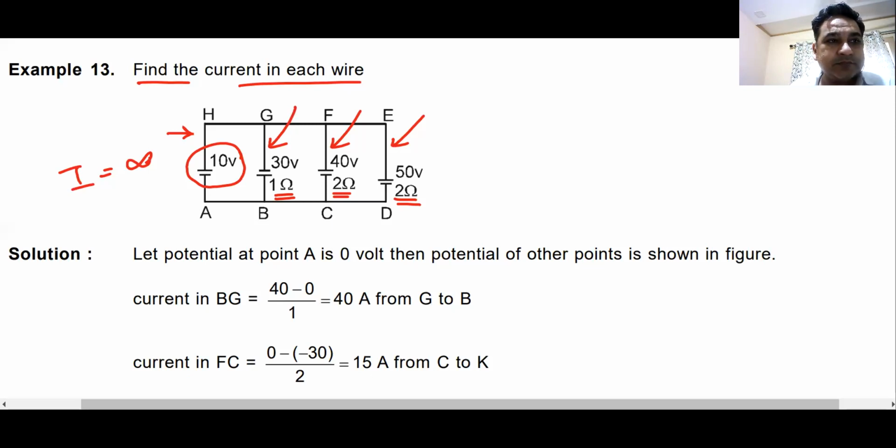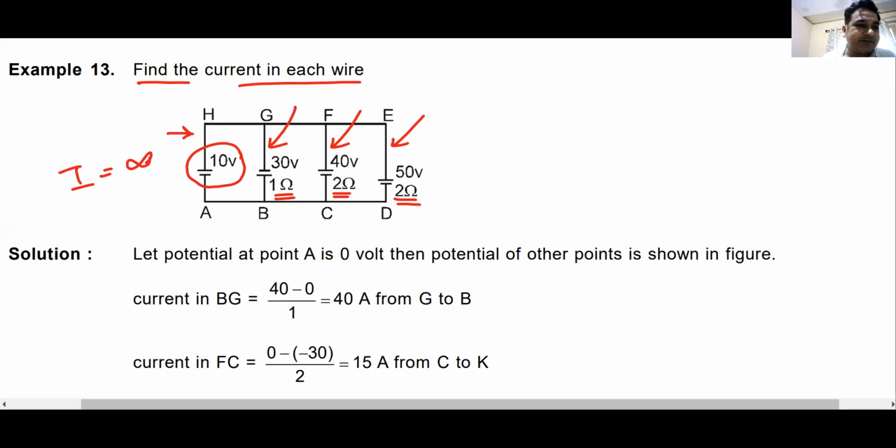No problem. Hello? I lost you, beta. What is the problem in applying KVL? We can apply, sir. Yes, you can apply, na? So apply, na? Give me the answer. One is 30 volt, the other is 40 volt, the third one is 50 volt.